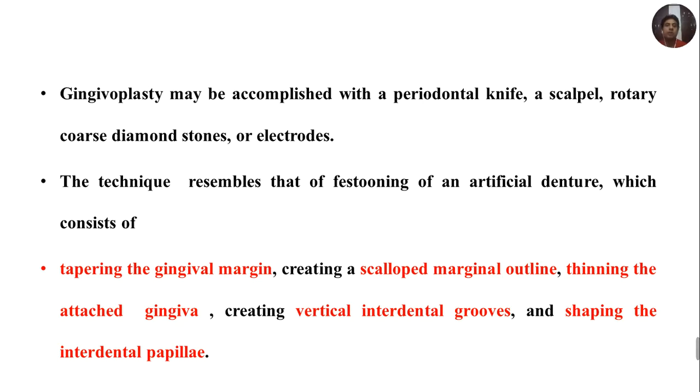You will be getting a viva question: which are the procedures done in fissuring of the gingiva? So the answer here is we will be giving a scalloped marginal outline, tapering of the gingival margin, proper thinning of the attached gingiva, creation of vertical interdental grooves and proper shaping of the interdental papillae.